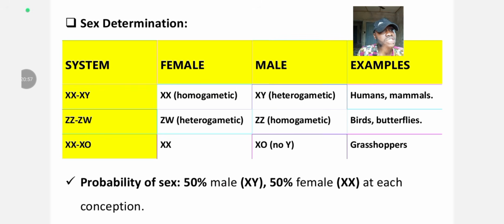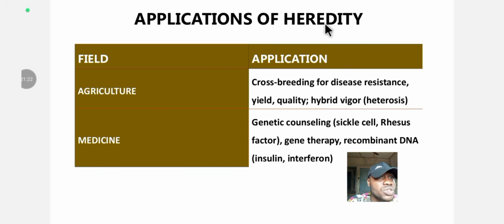If the male donates the Y chromosome, you are going to get a male. If the male donates the X chromosome, you are going to get a female. So it is the male that determines if it's going to be a male or a female in humans and mammals. Now let's look at the applications of heredity. Okay, it's applied in fields, and let's understand the application.